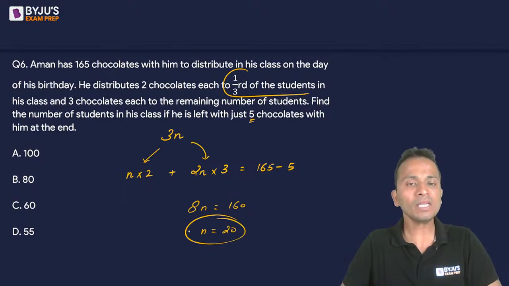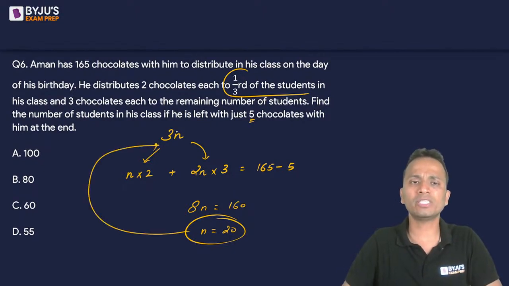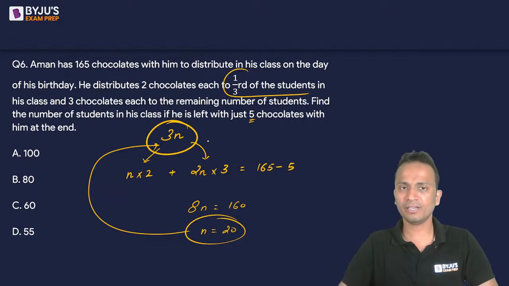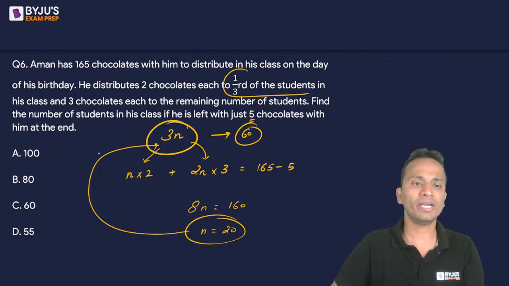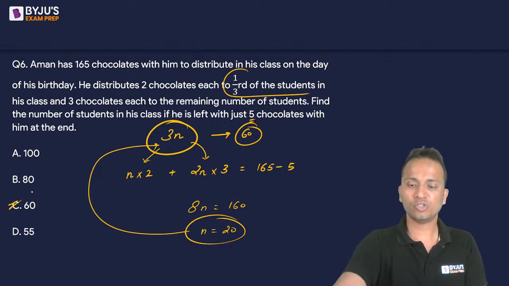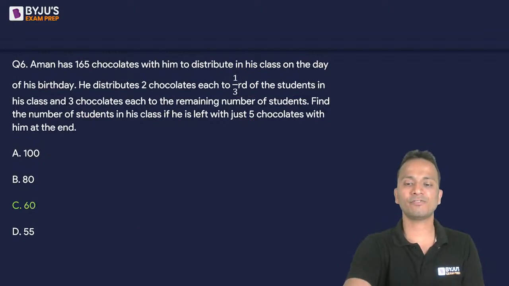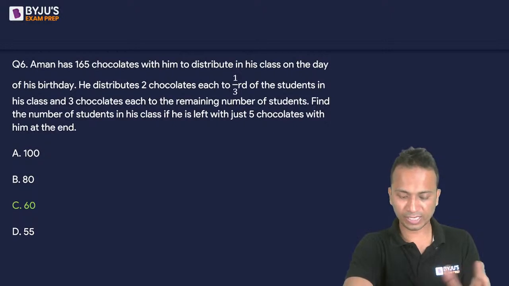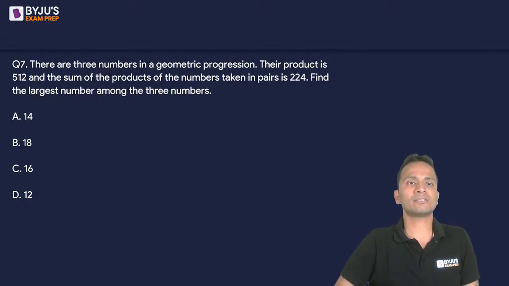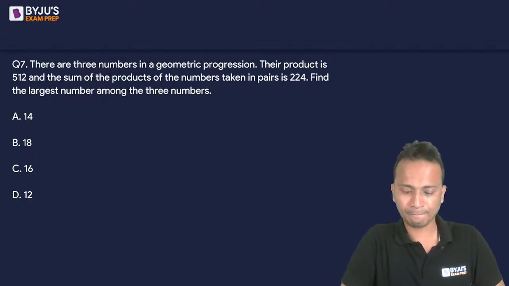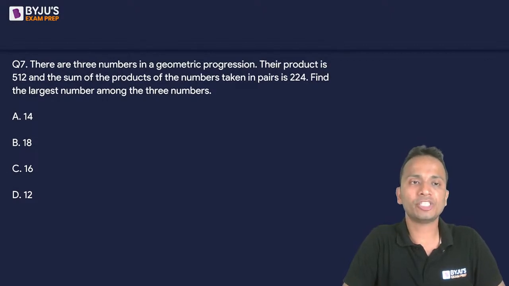Right? Now since we have to find out the total number of students, substitute the value of n here. So n is 20, total number of students will become 60, that is 3n, 3 multiplied by 20 is equal to 60. So 60, option C is the correct answer for this one, right? Okay, once again, 7 students have given the answer, nice. So let's move on to question number 7 with this. Now question on progressions.